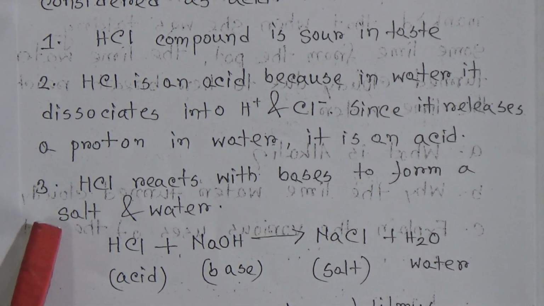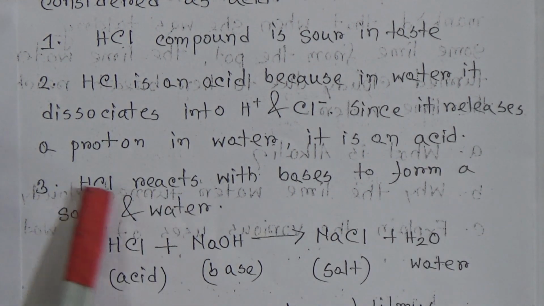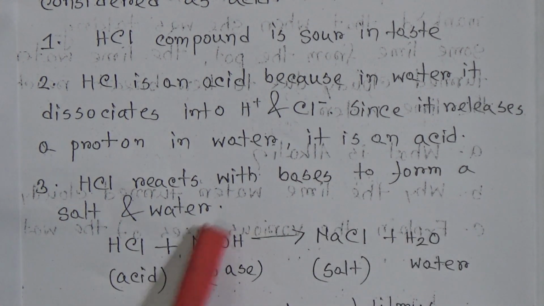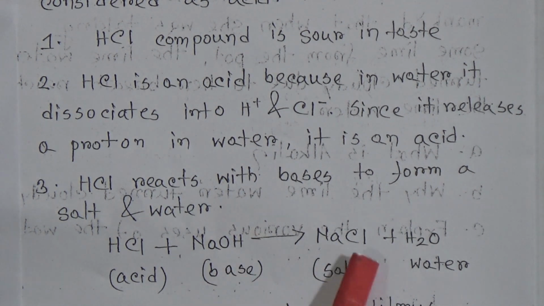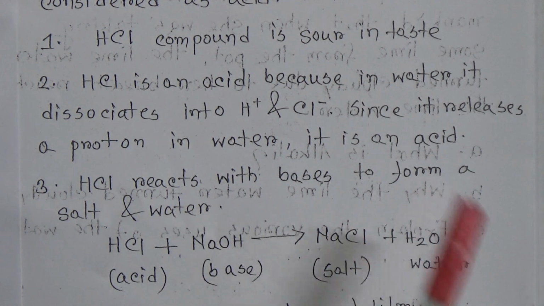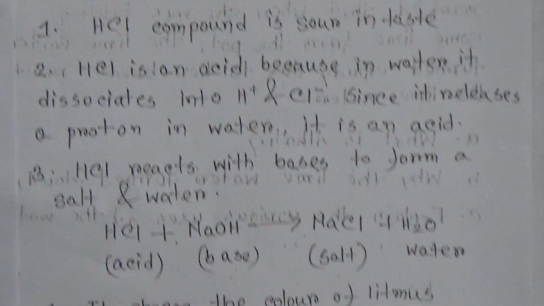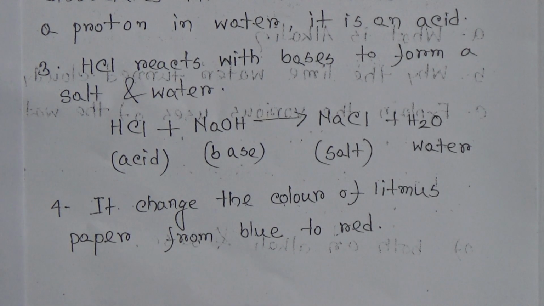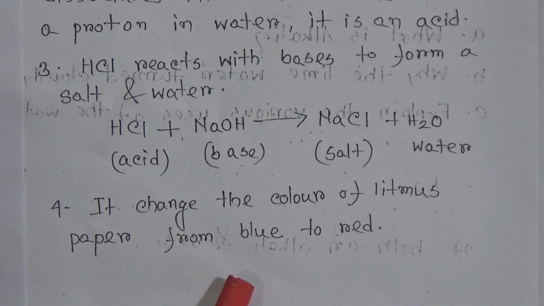Now come to next, that hydrochloric acid reacts with a base to form a salt and water. Hydrochloric acid plus sodium hydroxide, this is a base, produces sodium chloride and water, it is salt and water. And last is, it changes the color of litmus paper from blue to red, it is a characteristic of acid too. That means because of these four characteristics, hydrochloric acid is considered an acid in the system.